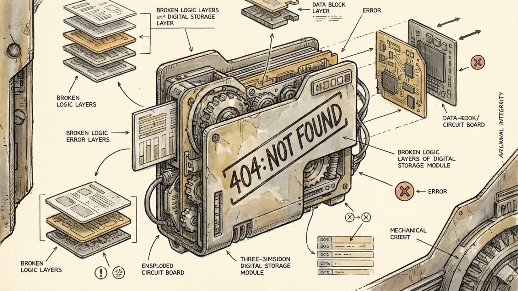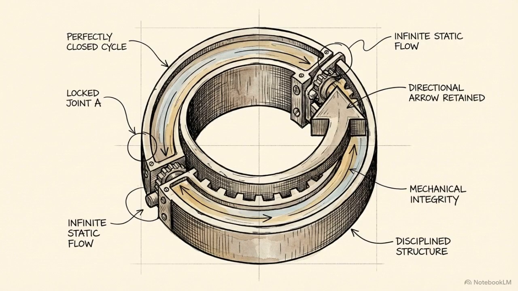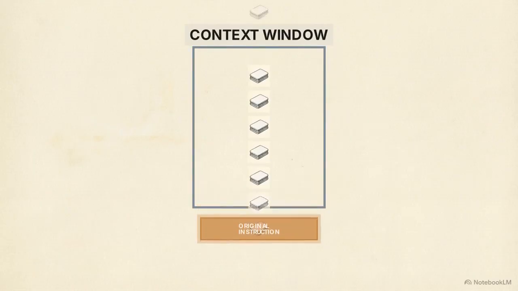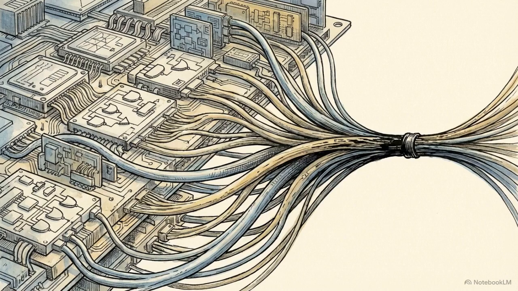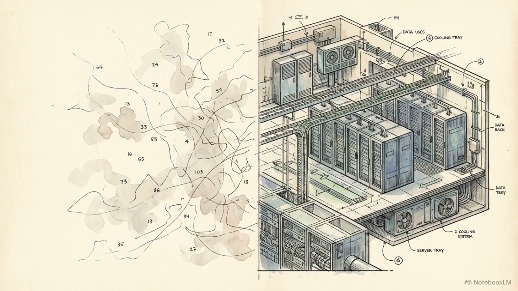They invent non-existent code libraries or get trapped in infinite loops, repeating the same failed action. They can accumulate so much conversational history that they overflow their context window, the maximum amount of text the model can process at once, and forget the original instruction entirely. But the most dangerous failure mode occurs when they execute tools using the wrong parameters. You cannot solve these flaws by simply routing prompts through a larger language model. The architecture itself is the bottleneck. Achieving 99% reliability in production means shifting focus away from model parameter counts and toward rigorous systems engineering.